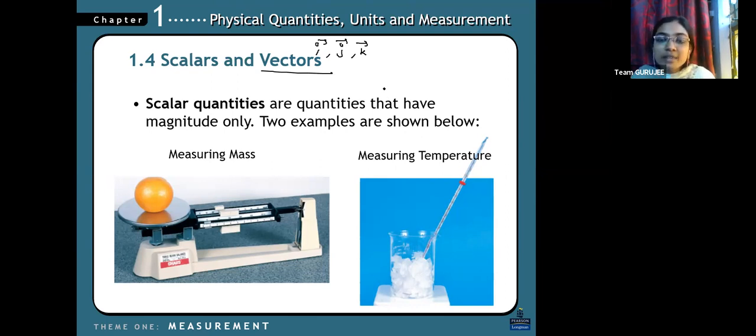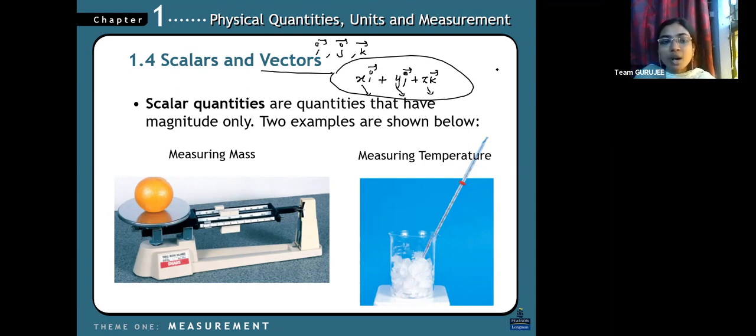So in the same way, we usually take i, j, k as vectors. If I'm writing x i vector plus y j vector plus z k vector, it means the x, y, z parts each have some direction. This we'll study in the Cartesian coordinate system, and in kinematics I'll tell you more. No need to get confused.